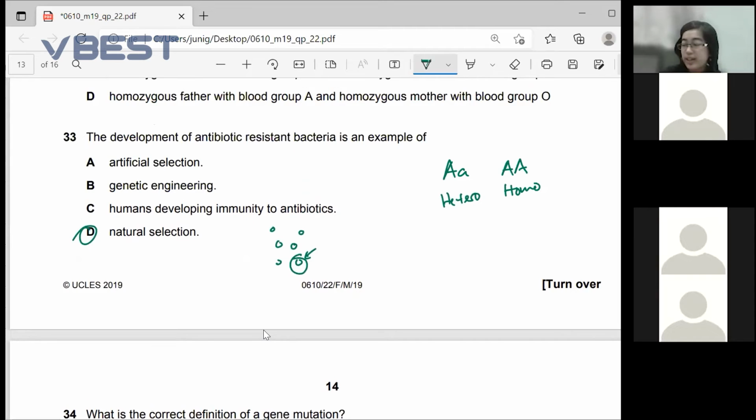Artificial selection is usually done by humans. We do this to benefit ourselves, usually in farming. For example, the fat chicken. Last time our chickens were very skinny, now very fat. How did we get skinny chickens to fat chickens? We chose the fat chickens and made them breed among themselves. So we artificially chose them to be the ones that pass on their genes to the next generation, in hopes that the next generation will give fatter chickens. That is artificial selection.